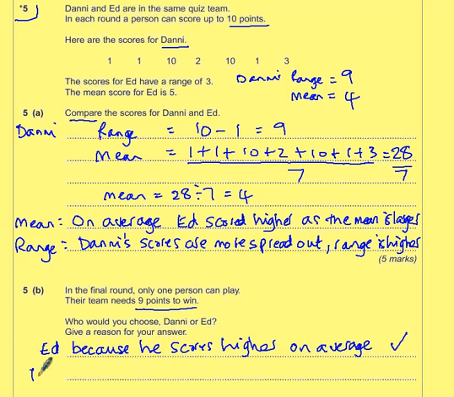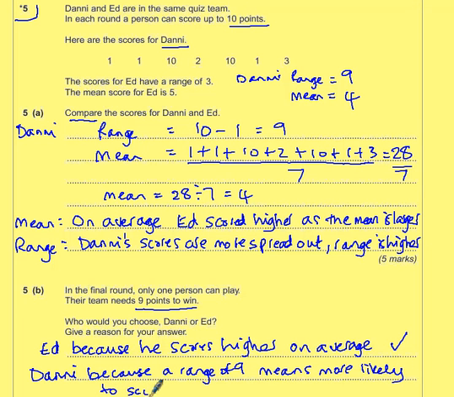You could also give the answer Danny because a range of 9 means he's more likely to score a high result of 9.